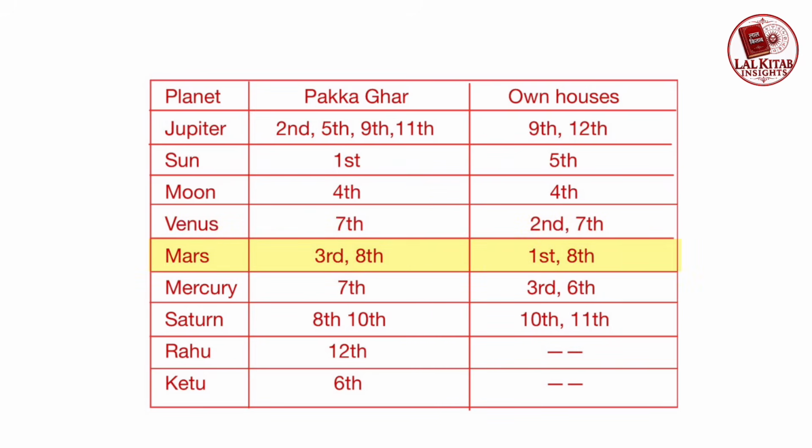Mars Pakka Ghar are 3rd and 8th and sign houses are 1st and 8th. Mercury's Pakka Ghar is 7th whereas sign houses are 3rd and 6th. Saturn's Pakka Ghar is 8th and 10th whereas sign houses are 10th and 11th. Rahu's Pakka Ghar is 12th and Ketu's Pakka Ghar is 6th.